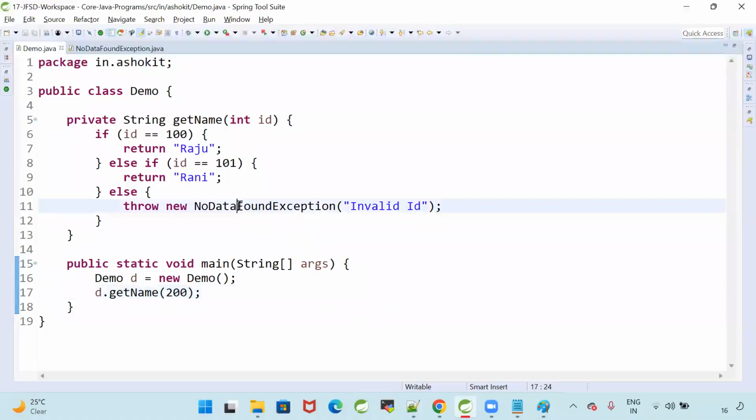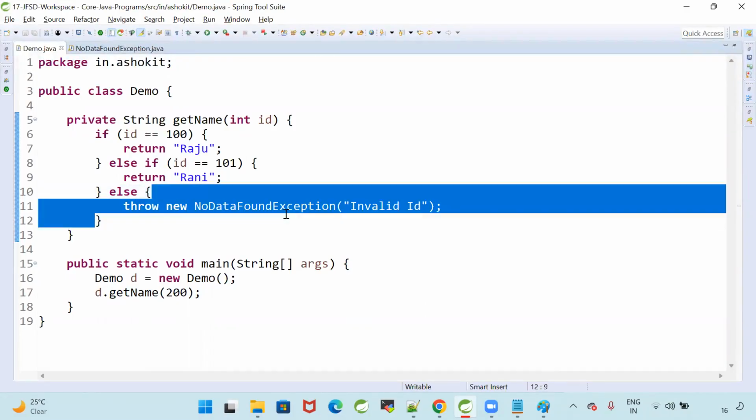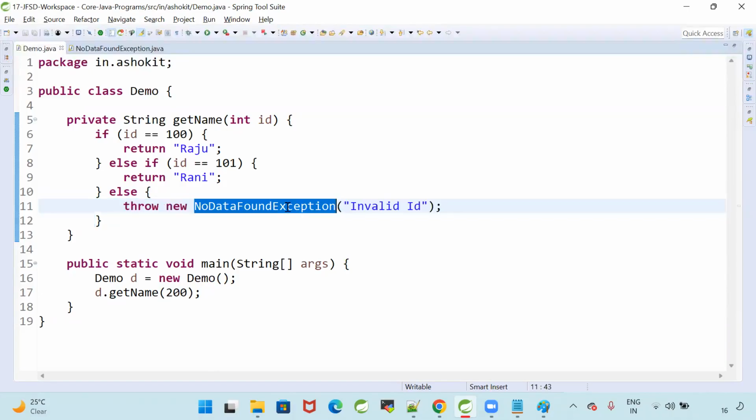Throws. This exception is a super exception, right? So the compiler is recognizing that an exception is coming. Here it is a custom exception. It is not a predefined one. It is user defined. I'm throwing that intentionally.